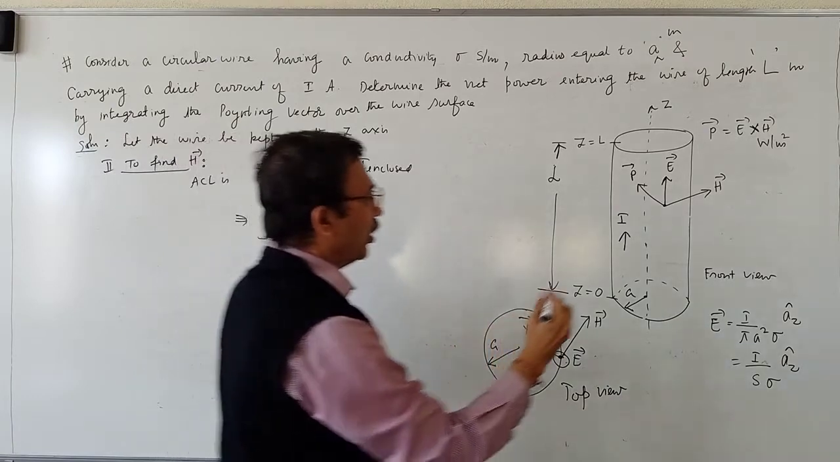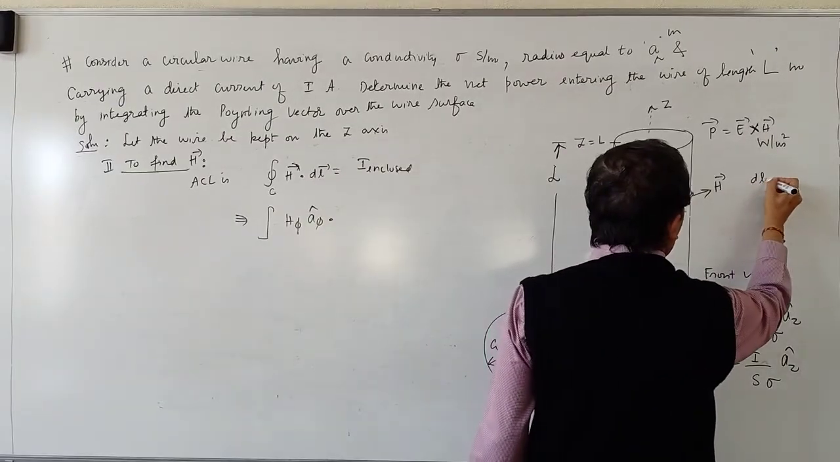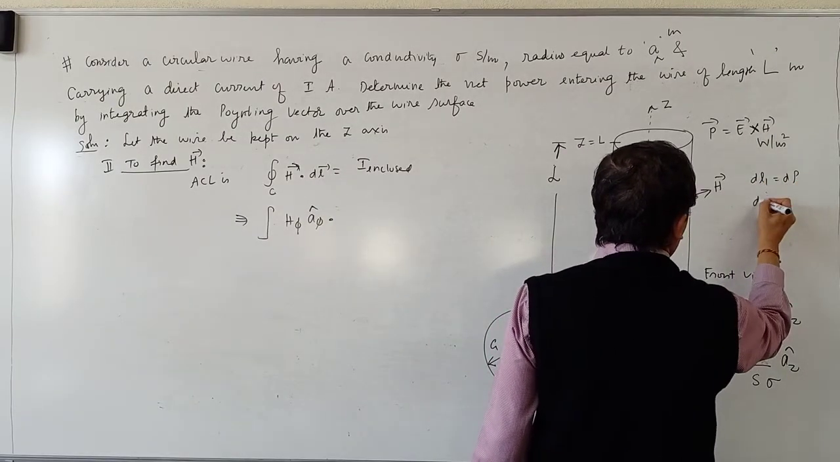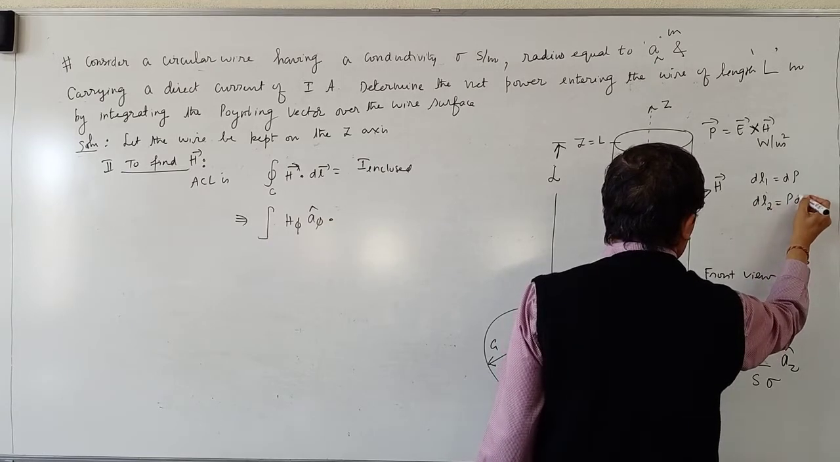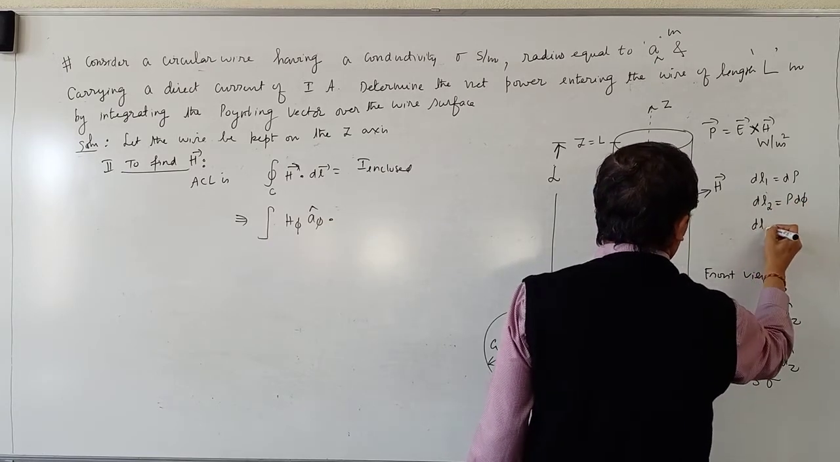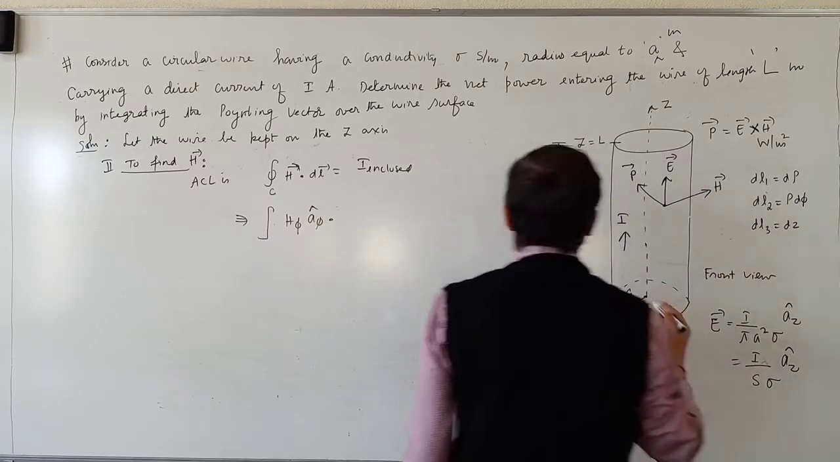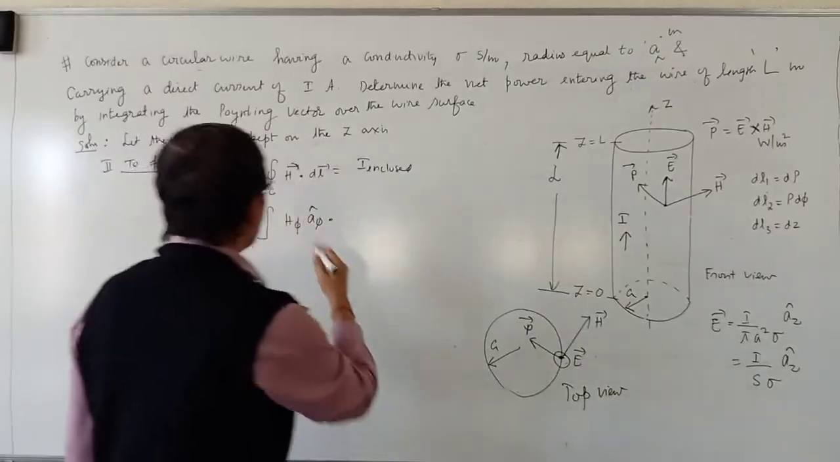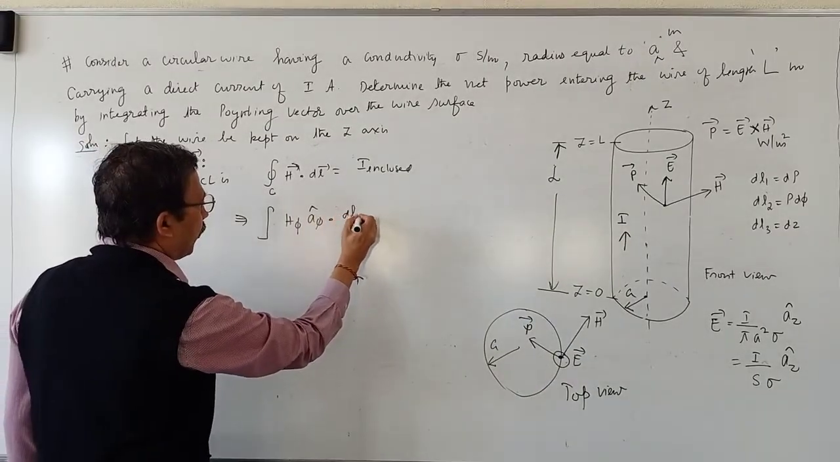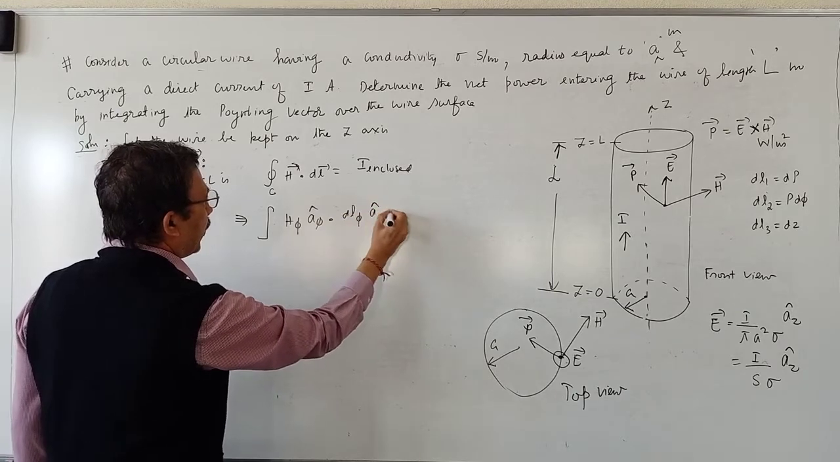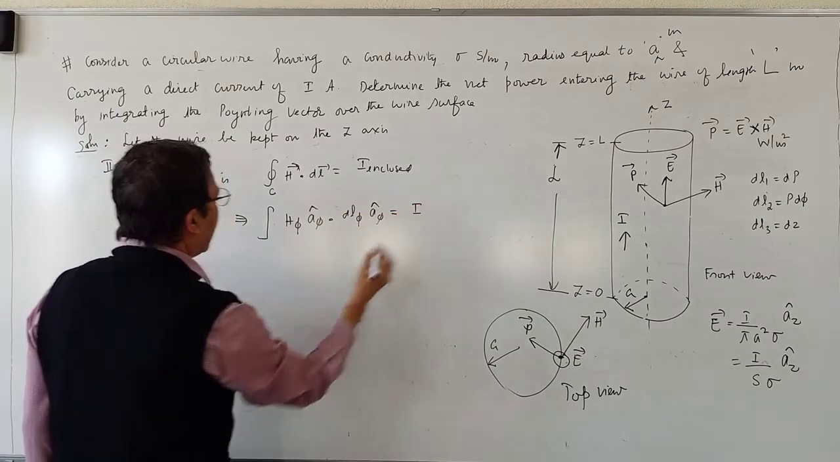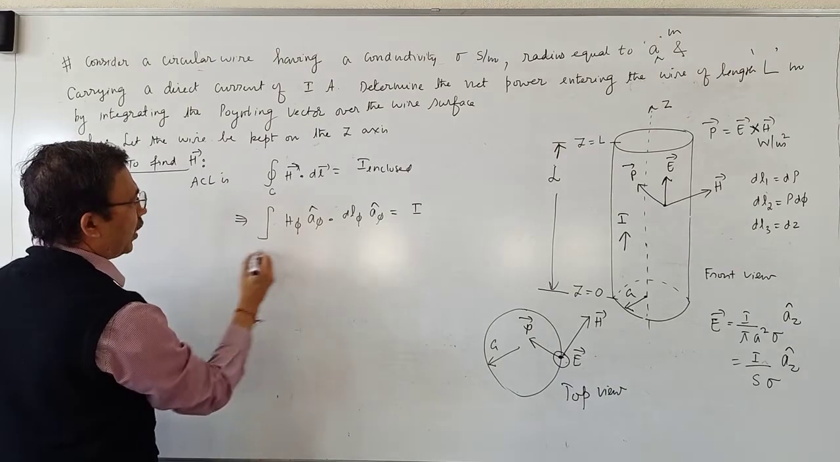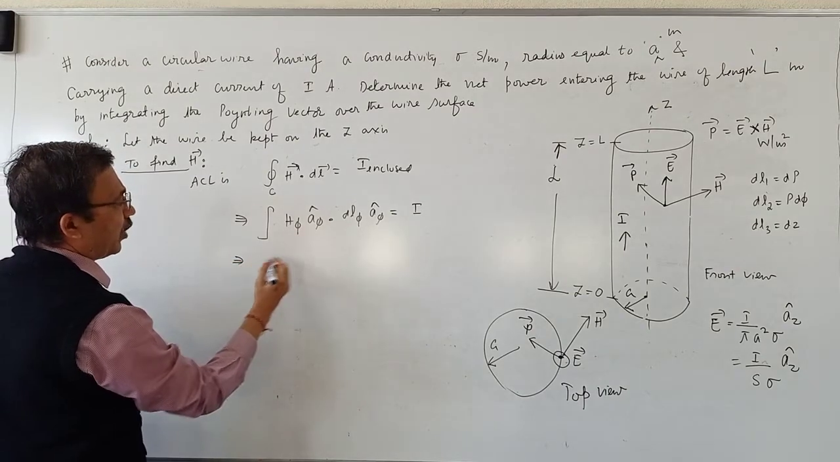In a cylindrical coordinate system, what is dl1? dl1 is d rho. What is dl2? Rho into d phi. What is dl3? dz. So what is vector dl? dl phi into unit vector A phi cap. Current enclosed is I. A phi cap dot A phi cap is what? A phi cap dot A phi cap is 1.